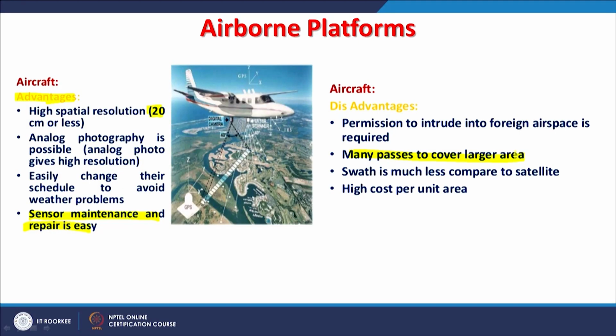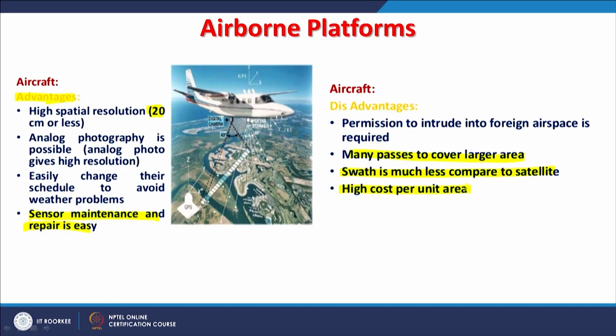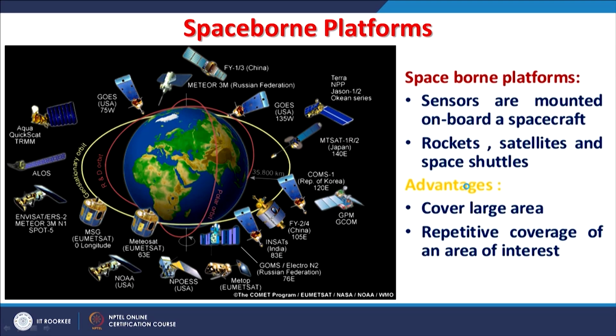Because the swath is less compared to the satellite, and because satellites are very far, airborne platforms might be flying at 10 or 12 kilometers, but satellites are in space at 850 kilometers, and therefore the swath, even at the same resolution, may be very large. And of course, satellite-based remote sensing is relatively much cheaper compared to airborne remote sensing. So, these are the disadvantages with airborne platforms.